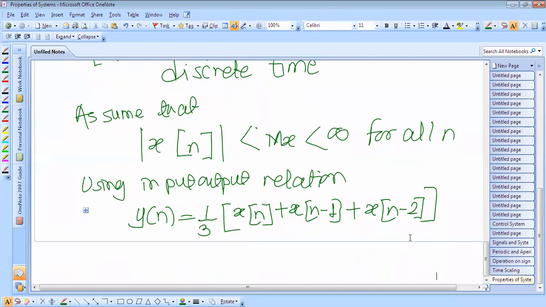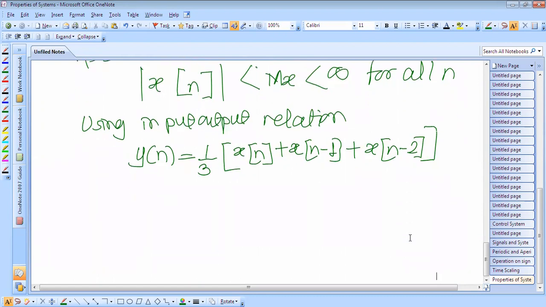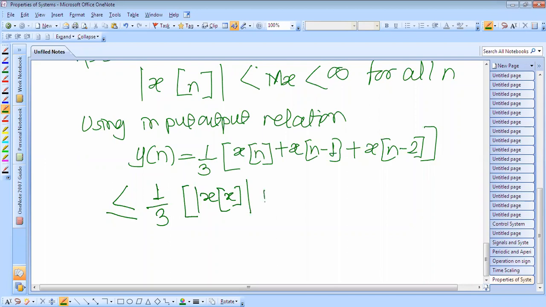So this is y of n, and this y of n we may write like this now: magnitude of y of n is less than or equal to 1 by 3 times magnitude of x of n plus modulus of x of n minus 1 plus modulus of x of n minus 2.